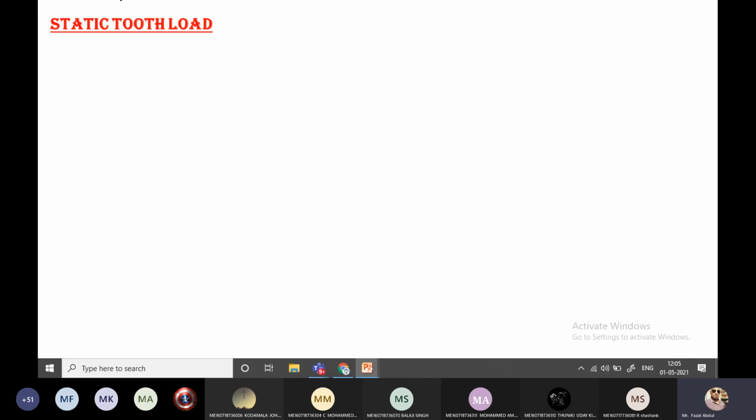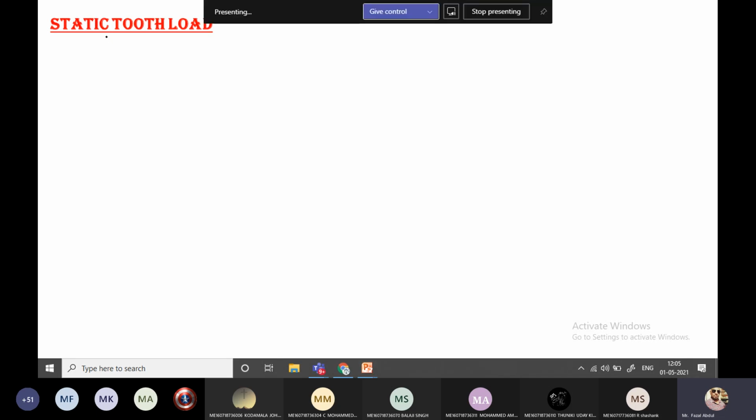Here I am writing that the static loading is also referred to as beam strength or endurance strength.